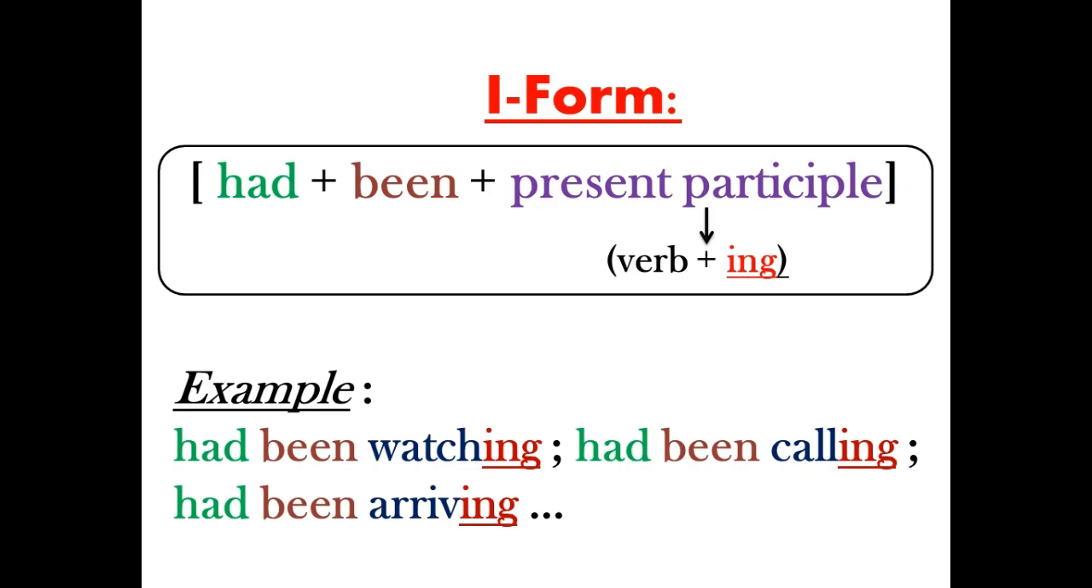Concerning the past perfect continuous, its form: we have the auxiliary had plus the auxiliary been plus the present participle. And the present participle is simply the verb plus ing. And here we have no irregular verbs. All the verbs get the ing. So it is simpler, or we don't say simpler, but it is easier than the past perfect which we saw just now. So examples: had been watching, had been calling, had been arriving.